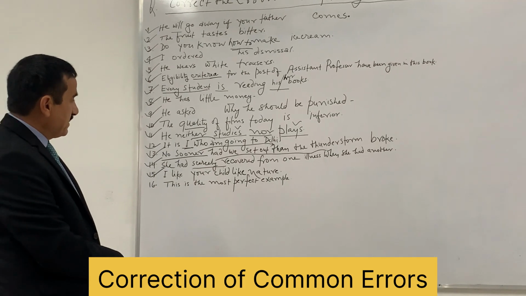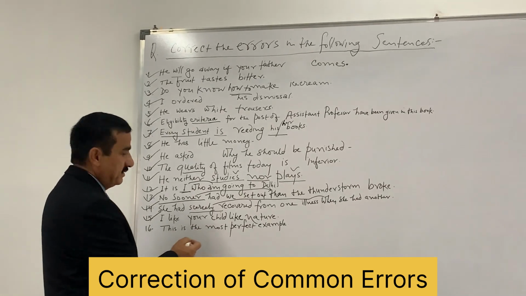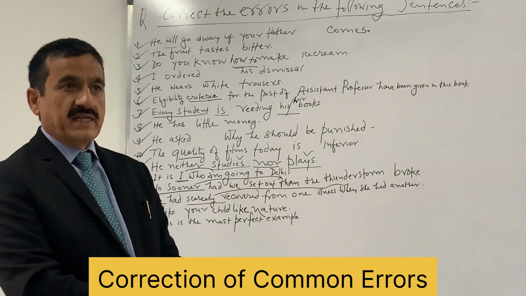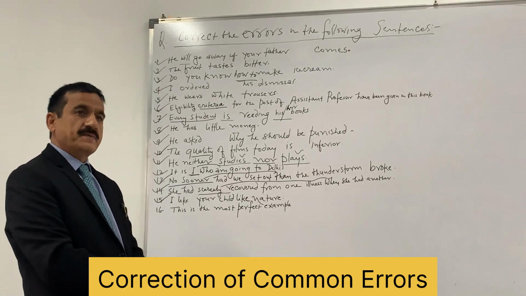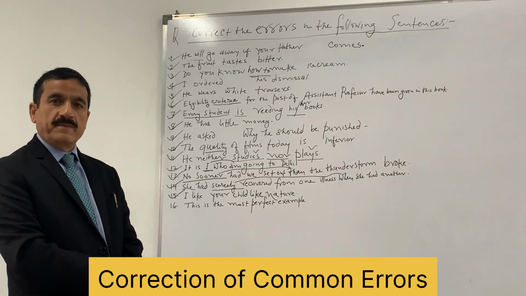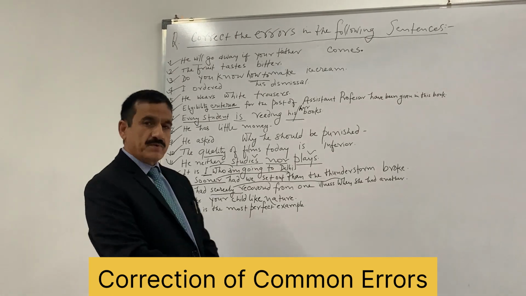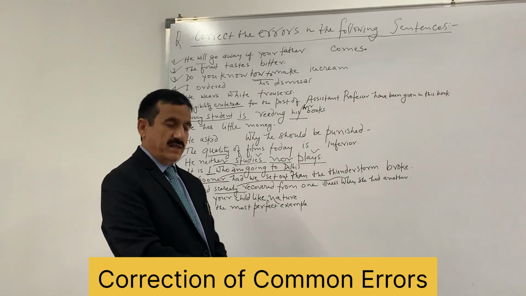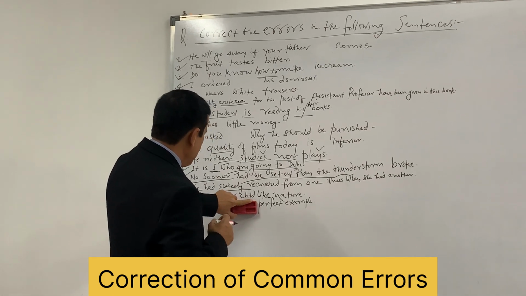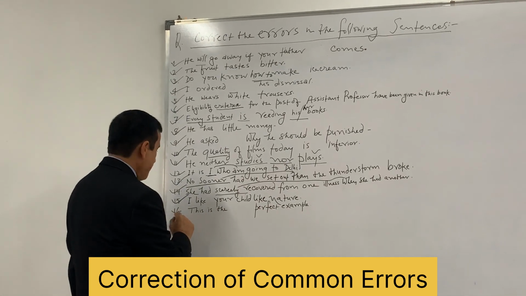Next, this is the most perfect example. This sentence is wrong because there is double superlative. There are some adjectives you must keep in mind, and those adjectives are never preceded by more or most, because they are called absolute, like unique, perfect, and many other adjectives. So this most is wrongly used here. This superlative marker is not required. This is the perfect example.